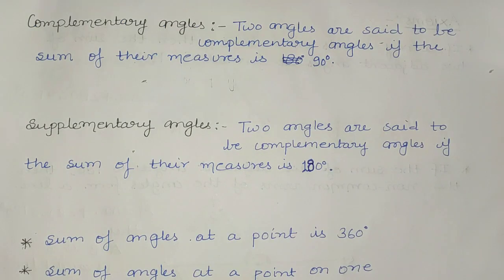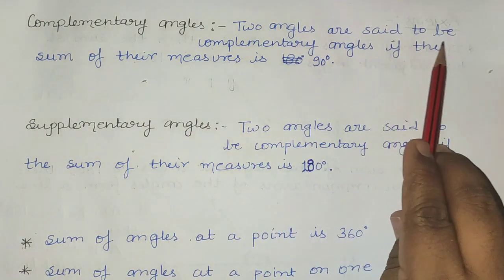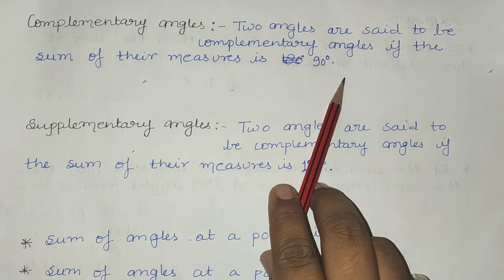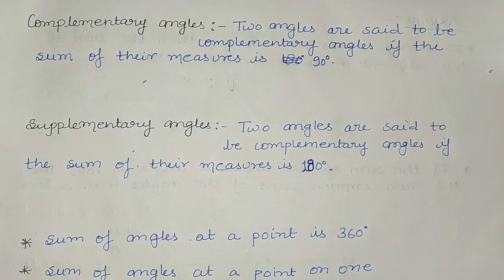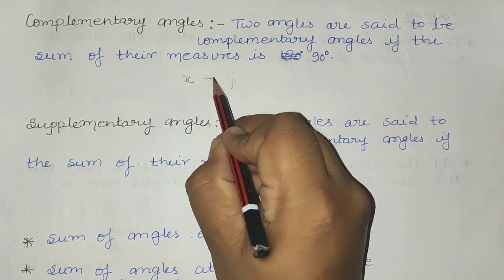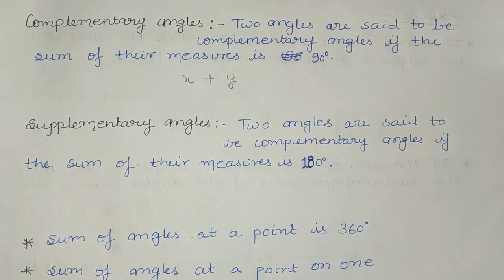Now the next heading is complementary angles. The definition is, two angles are said to be complementary if the sum of their measures is 90 degrees. Suppose two angles are there, one is x and another one is y.